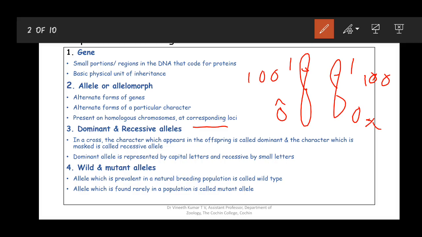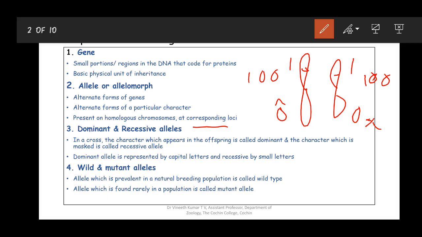For example, if you take the color of a flower, and there are two colors, red as well as white, the flower color is the gene, and the alternate forms are red and white. So that is what is called alleles or allelomorphs.